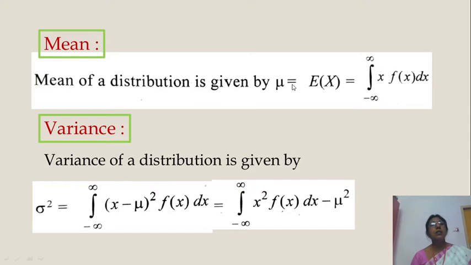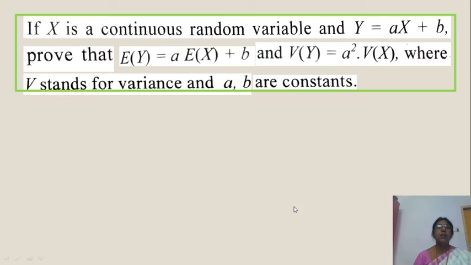The mean of the distribution is given by mu. Mu means E of x. E of x is the integral of x f of x dx for continuous variables. Then the variance is E of x square minus E of x whole square, that is, E of x square minus mu square. E of x square means the integral of x square f of x dx, minus mu square. Remember this. There it is sigma, here it is integral, that is the only difference.